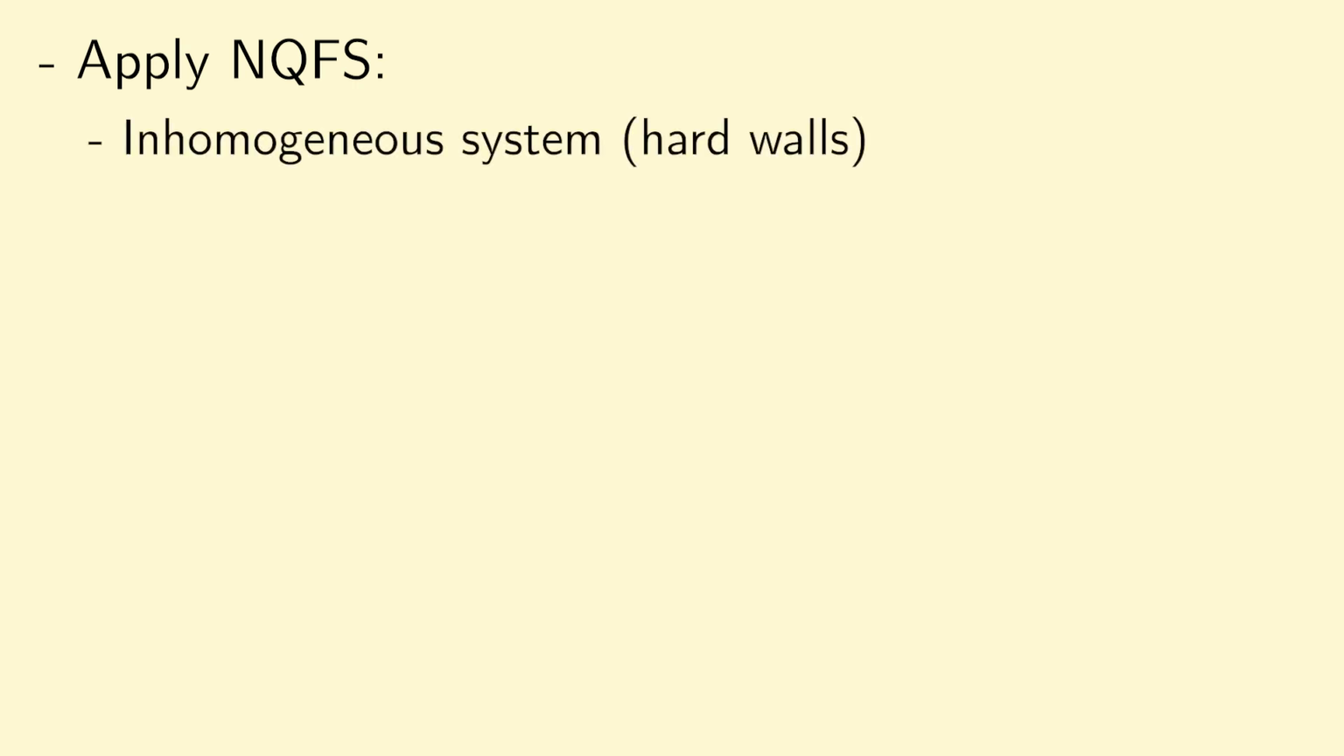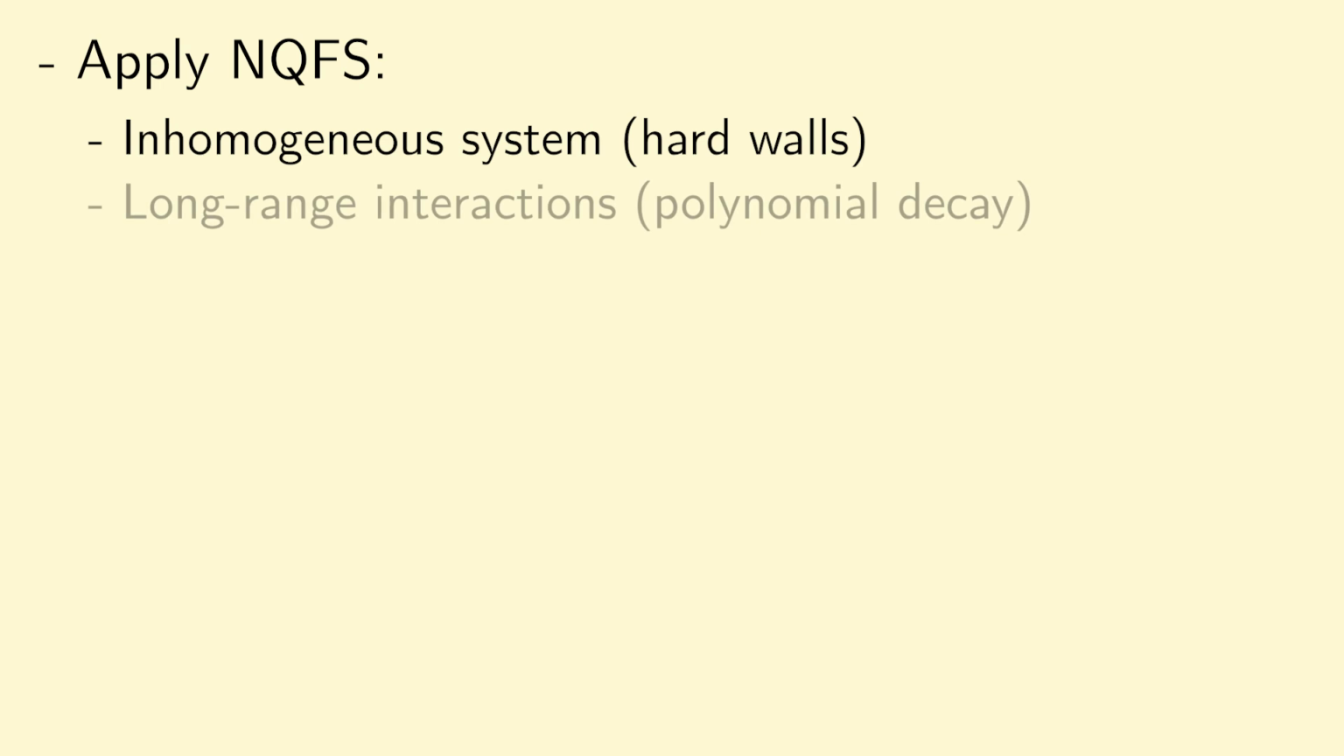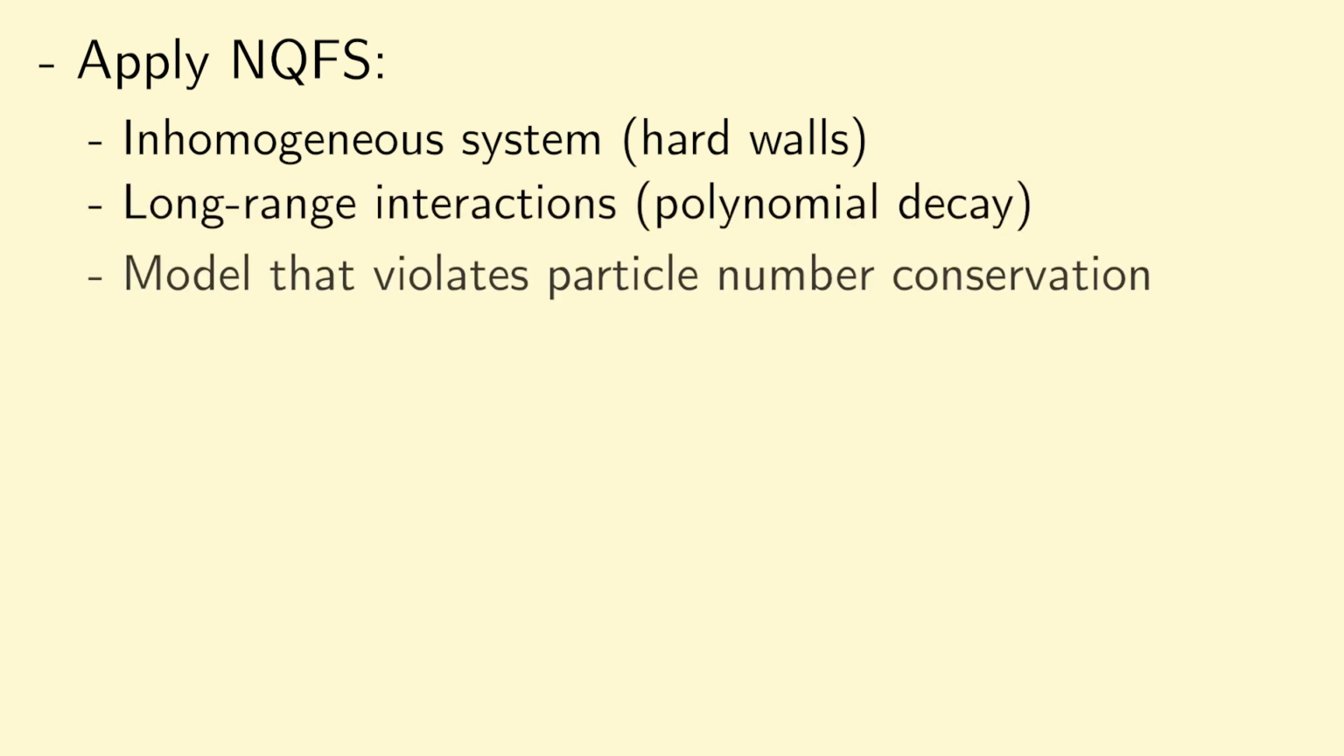So that completes our description of neural network quantum field states. And with that said, let's now look into some applications. In our applications, we will look at 3 models: an inhomogeneous system with hard walls at the edges, a system with long-range interactions in which the potential decays polynomially, and lastly, a system that violates particle number conservation.